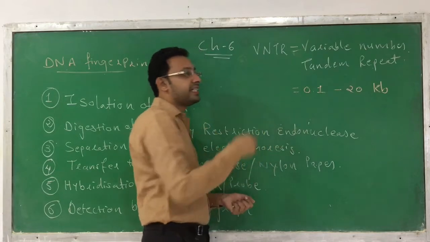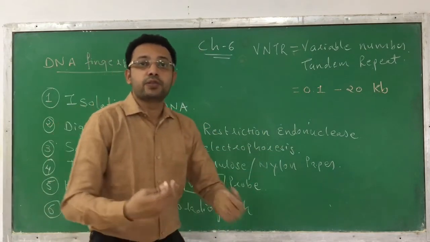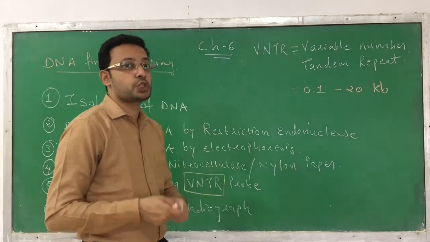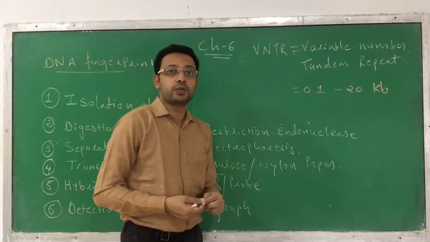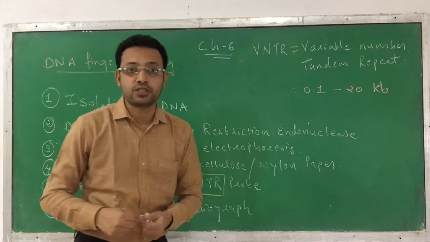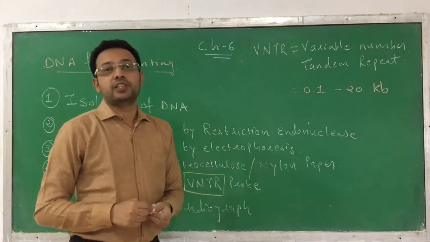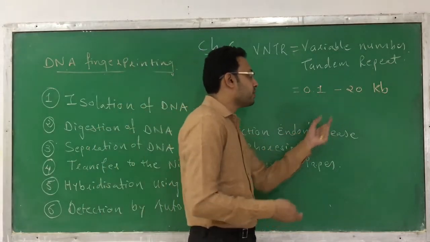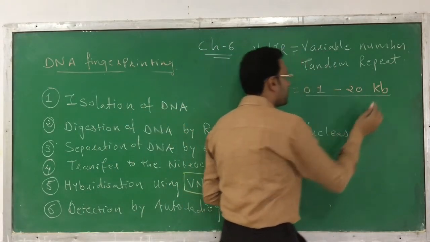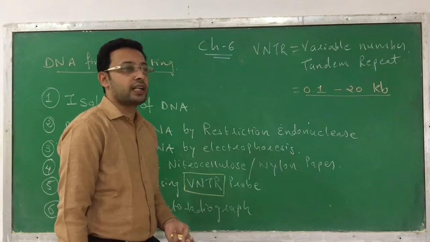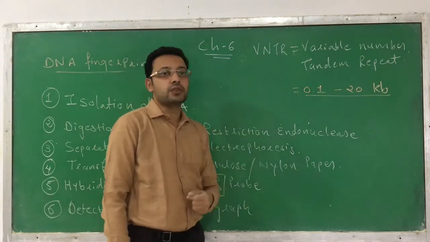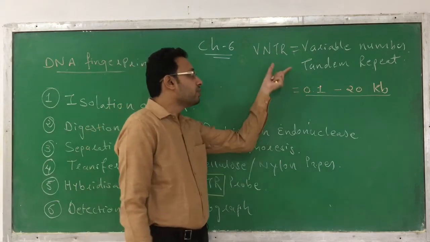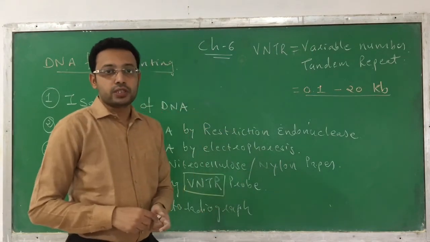Here we are measuring in terms of computer digits, because we are storing the information in supercomputers or large computers, since it has a lot of information. It is very difficult to retrieve and store in a manual way. So we store it in the computer, and it occupies this much size, 0.1 to 20 kb. Clear? So this is a VNTR, variable number tandem repeat.